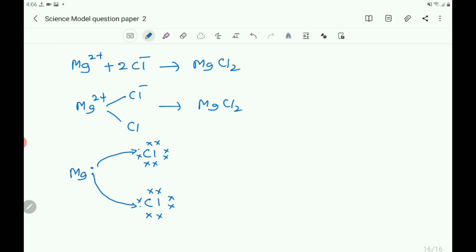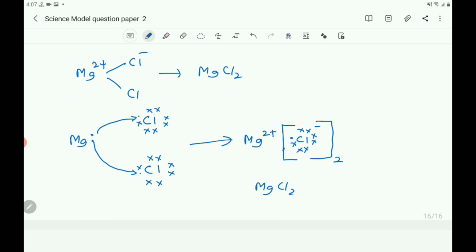You can write it as a dot, and you will get Mg2+ and also Cl minus ions. So this is MgCl2: Mg2+ and 2 Cl minus ions combine to form MgCl2.